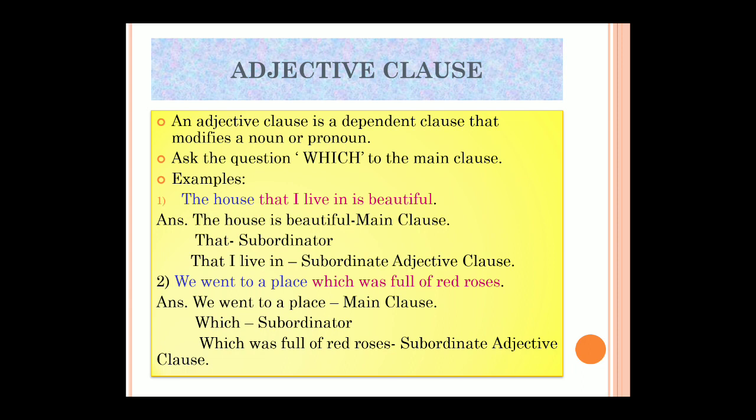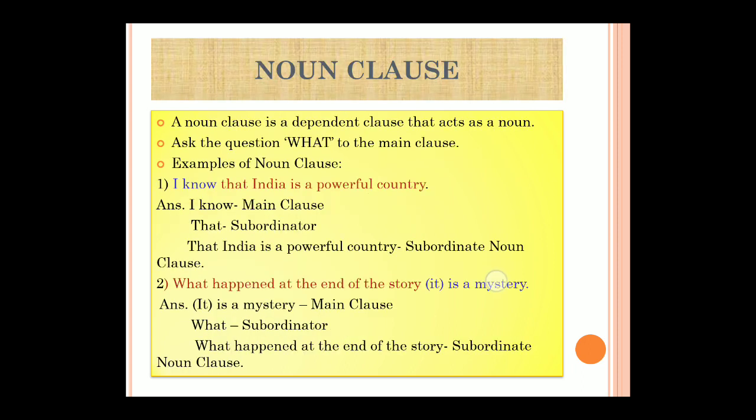You should know how to pick up this subordinating conjunction. Now, ask the question which to the main clause. So which house is beautiful? The house that I live in is beautiful. You're getting this answer. But if I ask what house is beautiful, it will not give me the answer, that I live in. For this, I need to ask which. Okay, so that is how you identify a noun clause and an adjective clause.